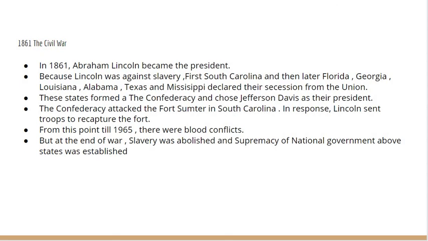The Confederacy attacked Fort Sumter in South Carolina. In response, Lincoln sent troops to recapture the fort. From this point till 1865, there were bloody conflicts. But at the end of the war, slavery was abolished and the supremacy of the national government above the states was established.